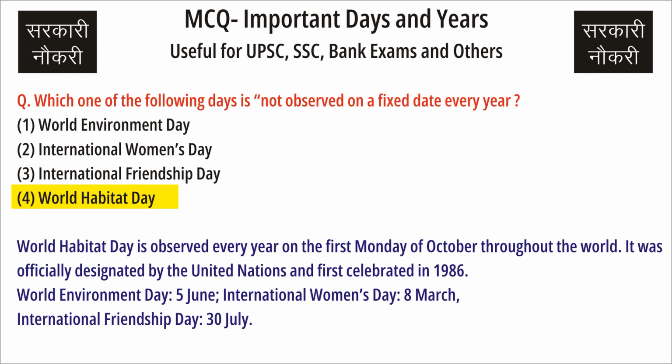Question: Which one of the following days is not observed on a fixed date every year? Answer: World Habitat Day. World Habitat Day is observed every year on the first Monday of October throughout the world. It was officially designated by the United Nations and first celebrated in 1986. World Environment Day, 5th June. International Women's Day, 8th March. International Friendship Day, 30th July.